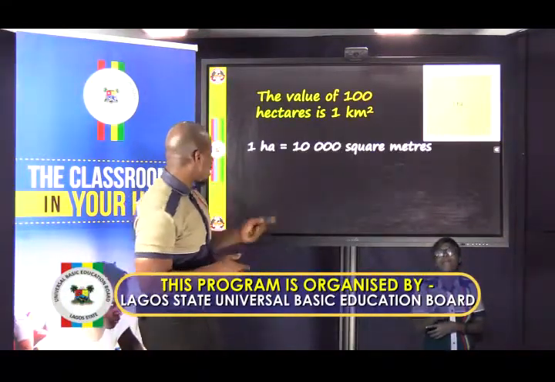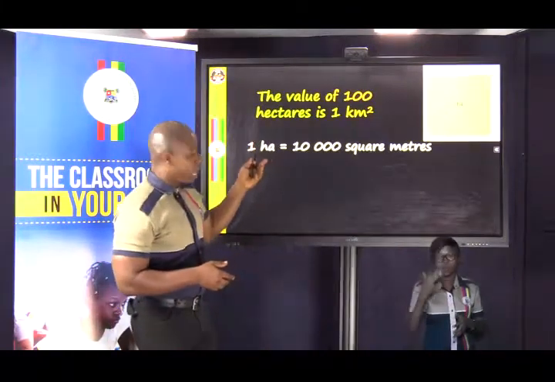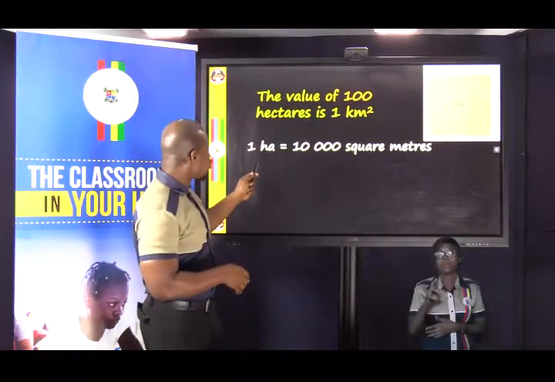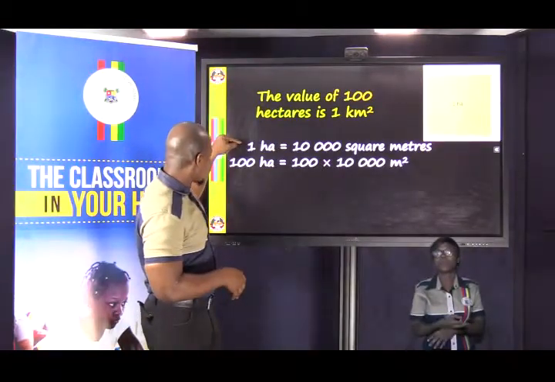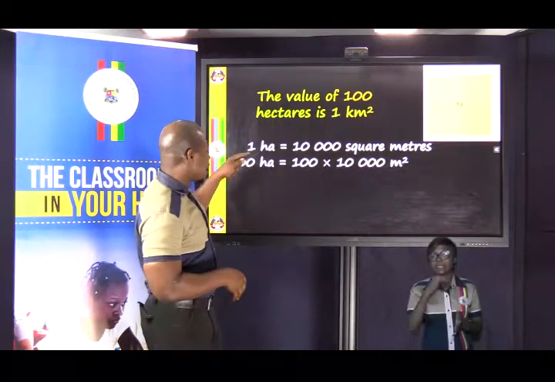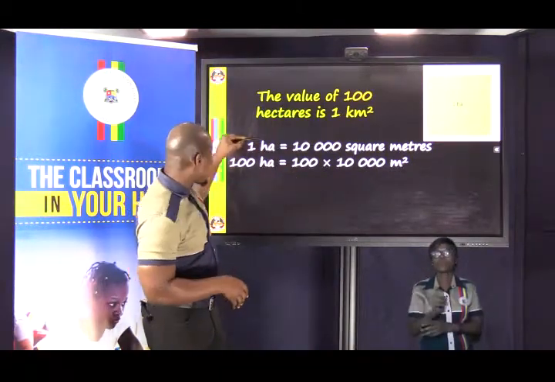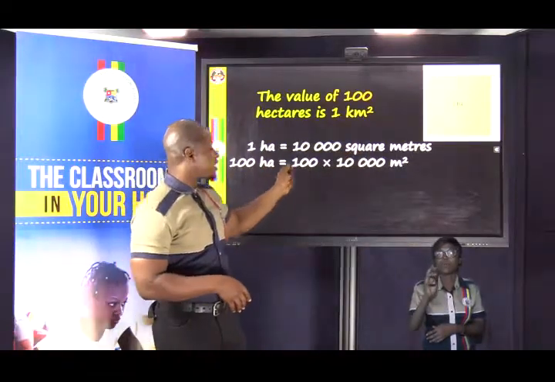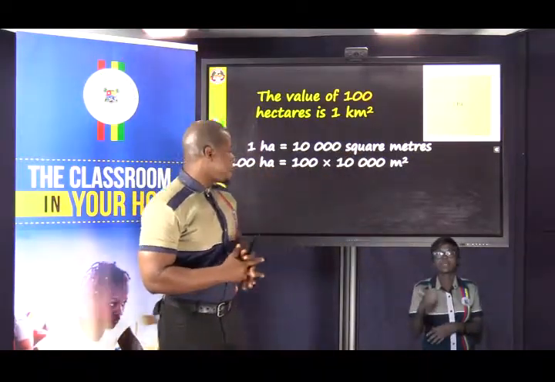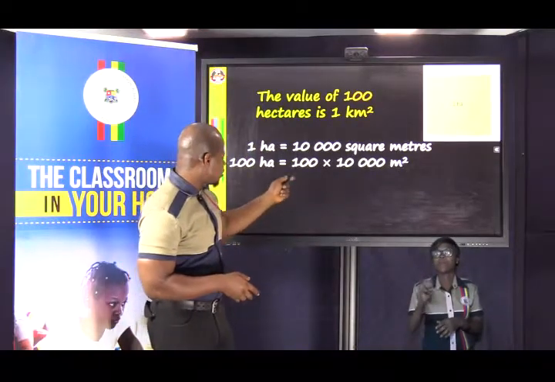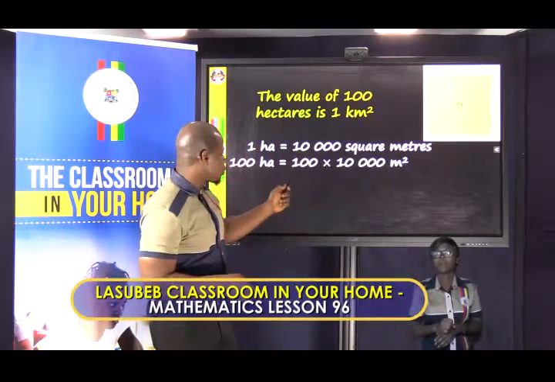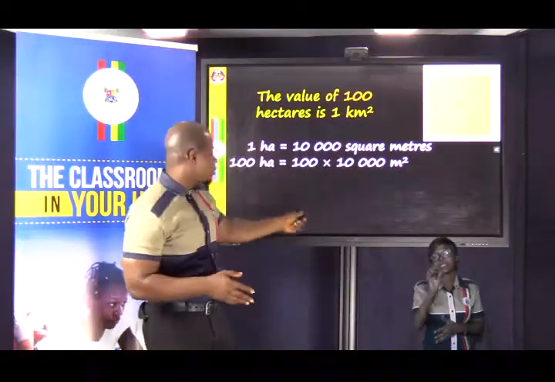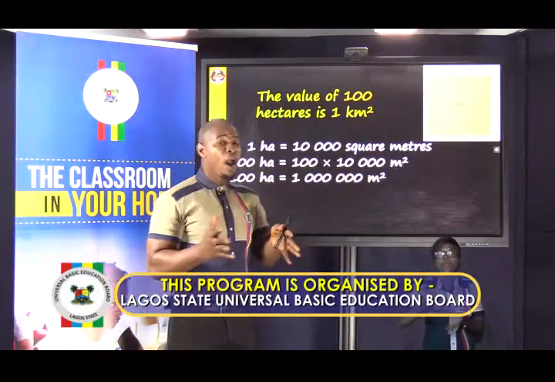Again, to show that, we know from the previous slide that 1 hectare is 10,000 square meters. And so 100 hectares will be to multiply this side by 100, and that is to multiply this side by 100 again. Again, if 1 hectare is 10,000 square meters, 100 hectares will be 100 times 10,000 square meters. And that is just multiplying 1 by 1 and collecting all the zeros. 1, 2, 3, 4, 5, 6. That is 6 zeros. And that is 1 million square meters.